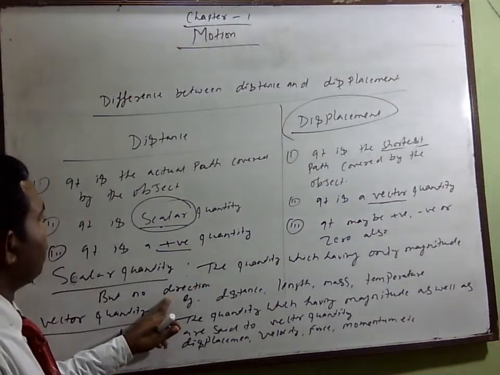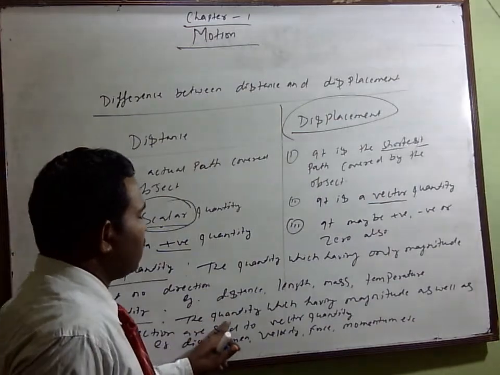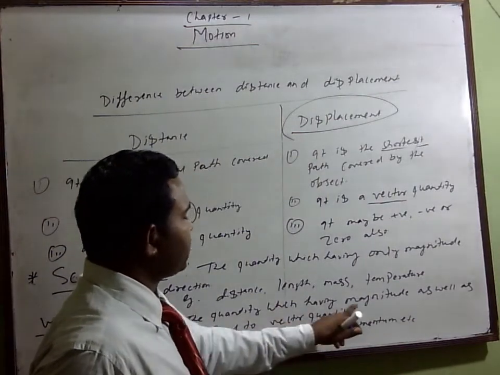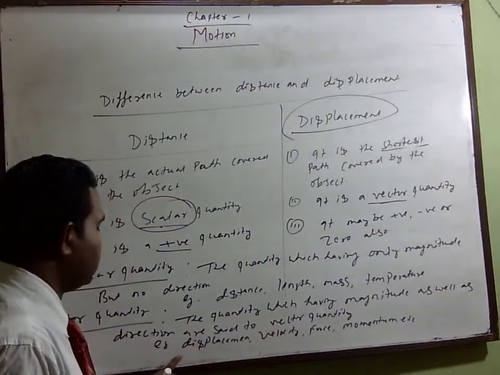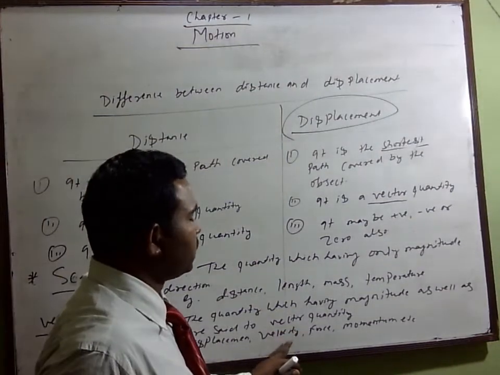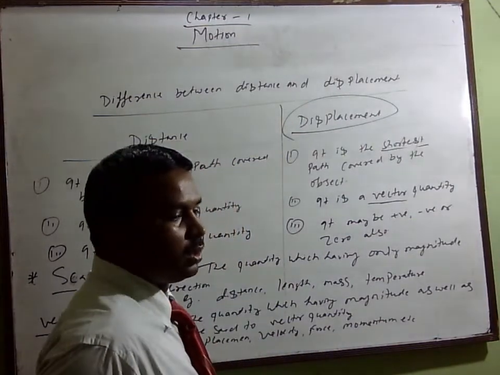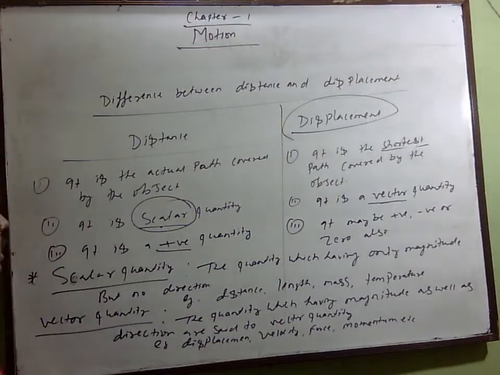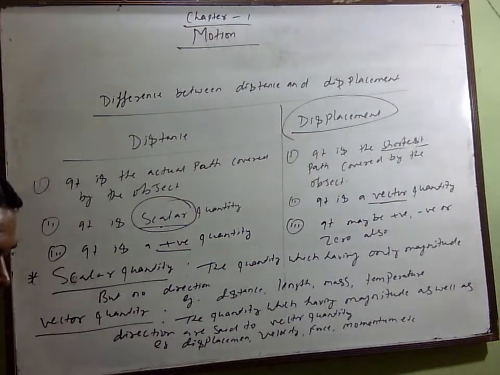A vector quantity is the quantity which has magnitude as well as direction. You can take examples of displacement, velocity, force, momentum, torque. Many examples are there. So you can write these. Very good.